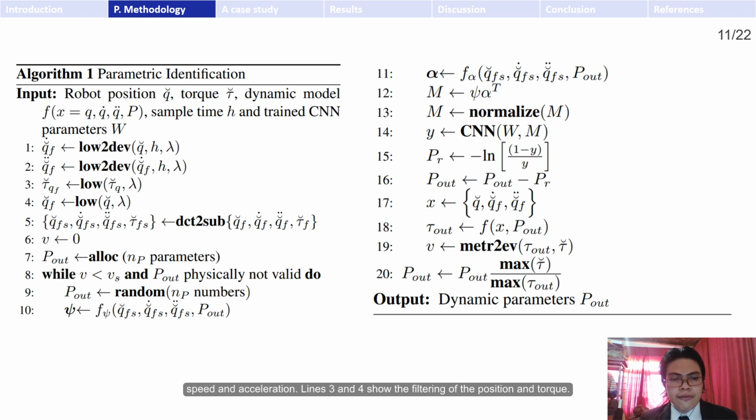Lines 3 and 4 show the filtering of the position and torque. In line 5, the filtered signals are subsampled. In line 6, the variable v for the metric is initialized with zeros. The parameters are initialized by assigning NP numbers, as shown in line 7. The while loop of line 9 runs until the variable v exceeds a threshold Vs and the identified parameters P0 are physically possible.